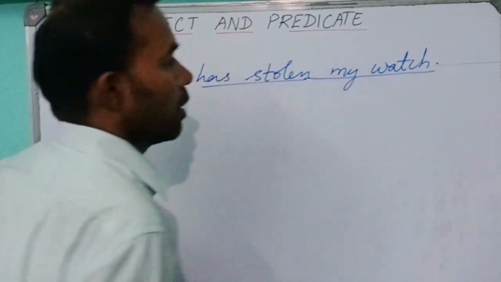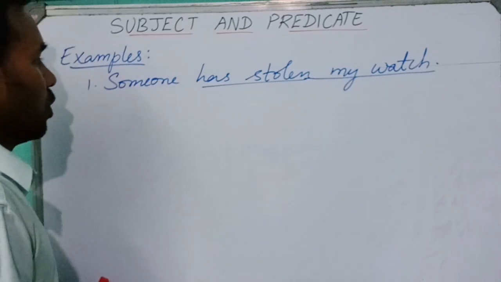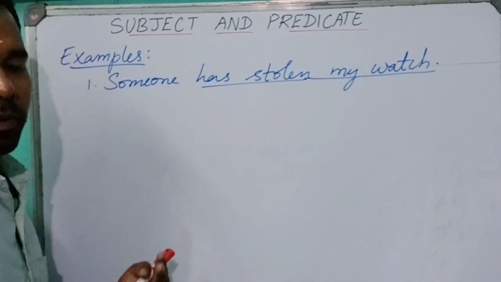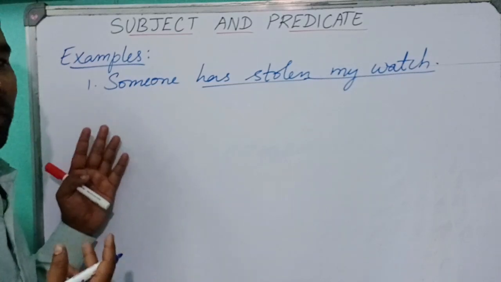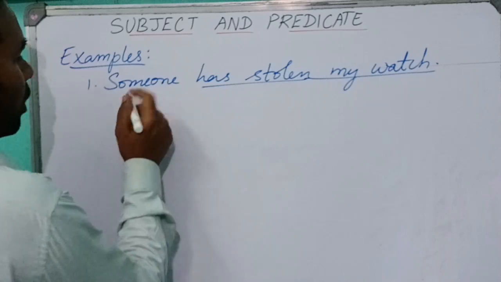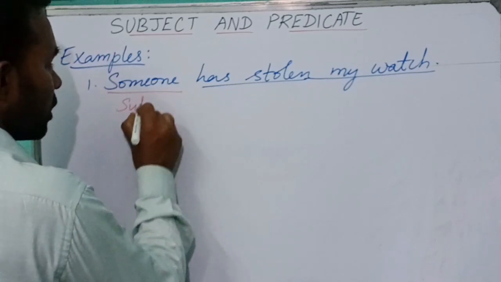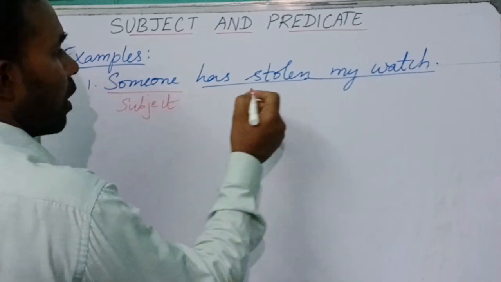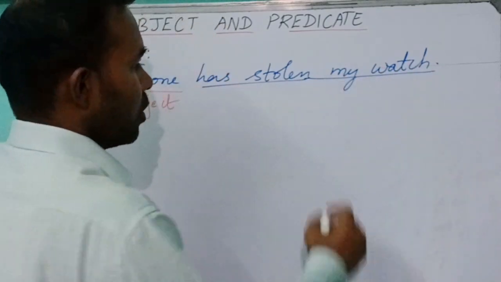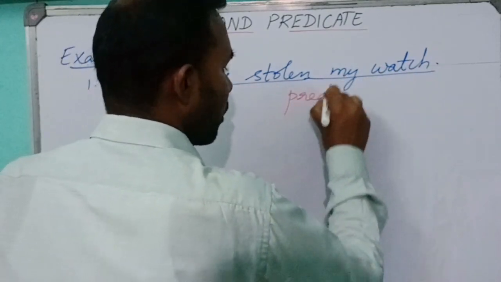My watch is an object. So, who has stolen my watch? If I ask the question, then we get the answer someone. So here, someone is the subject, has stolen is the verb, my watch is the object. So this is the predicate.